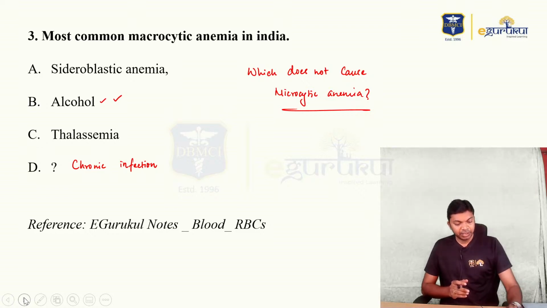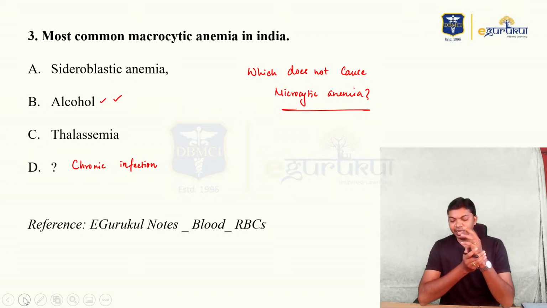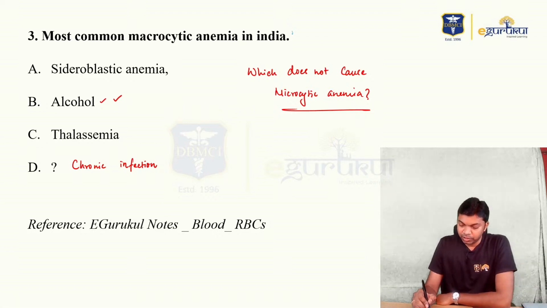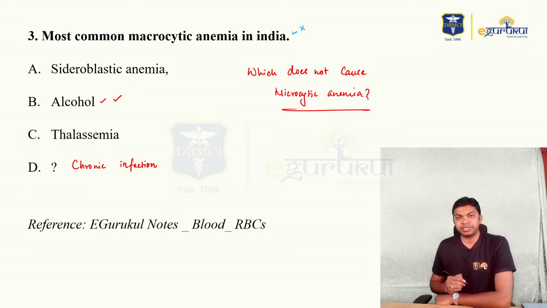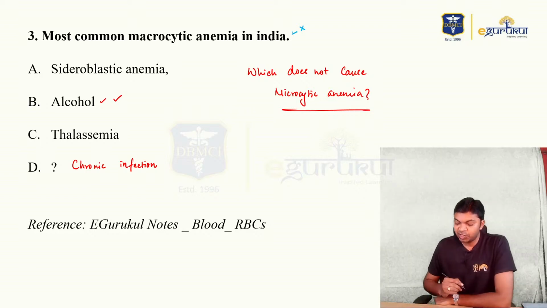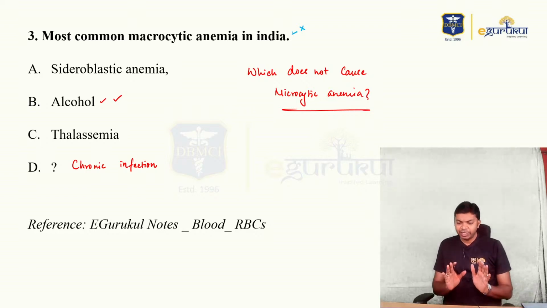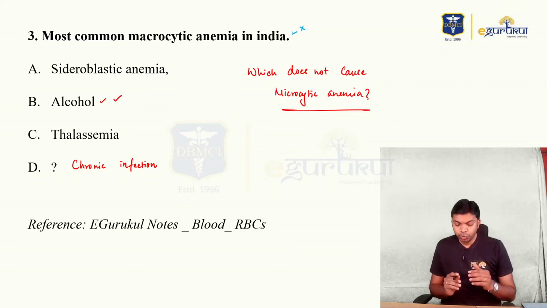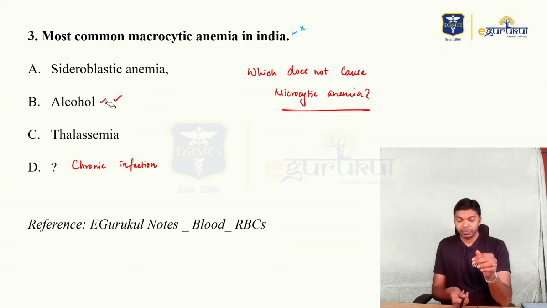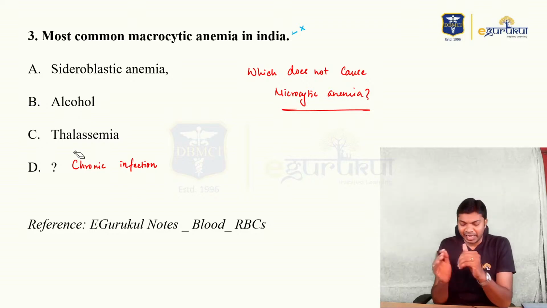Let me take up the third question here, people. Most common macrocytic anemia in India. If this is not the right question, and some of you, I think Dr. Himanshu was saying this, which does not cause microcytic anemia. Whatever it is, let us see the options here. You need to know each and every option. Let us take up the answer first.